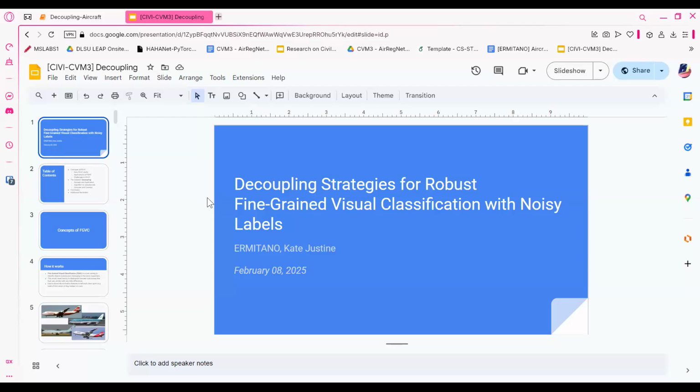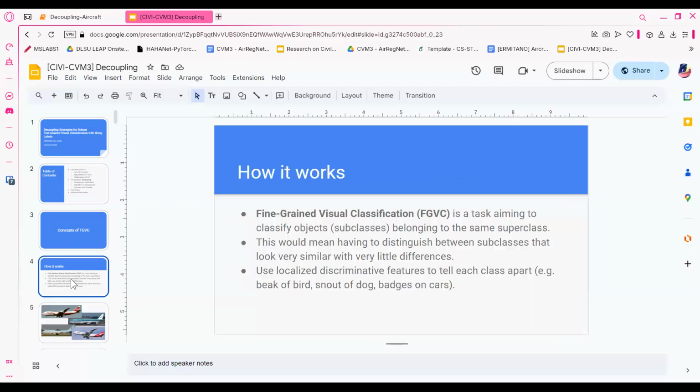Okay. So before I go towards the notebook, I'm going to do a quick review of what decoupling is and what the problem with FGVC is. From last week, we discussed what FGVC is and how it works. It's usually a task aiming to classify objects belonging to the same superclass.